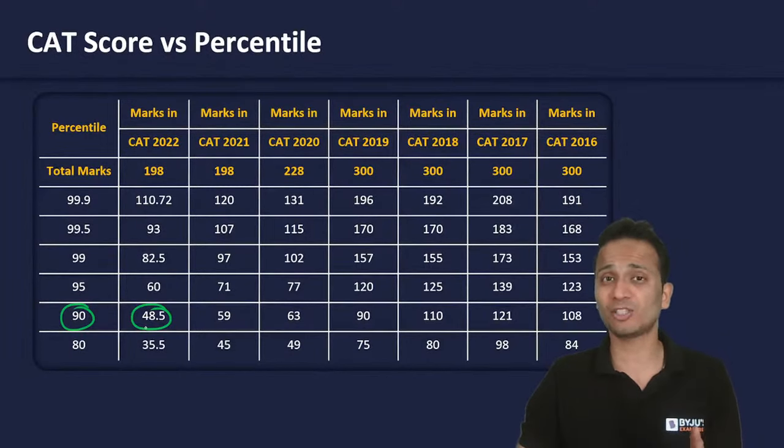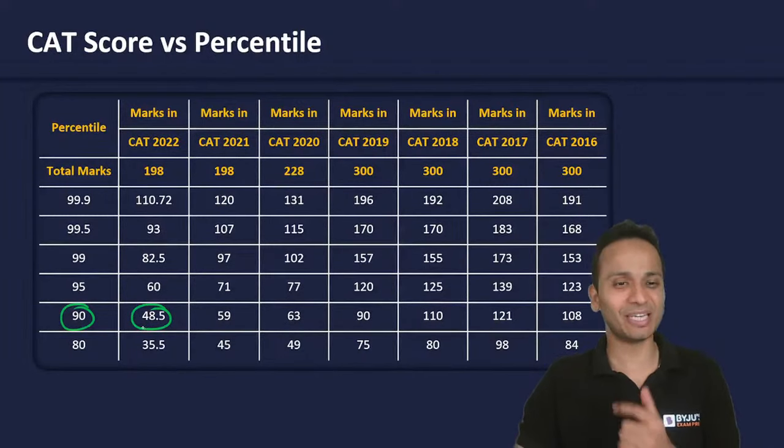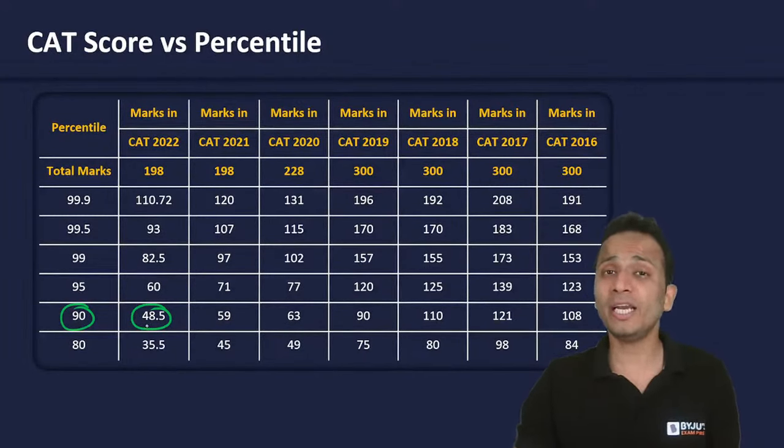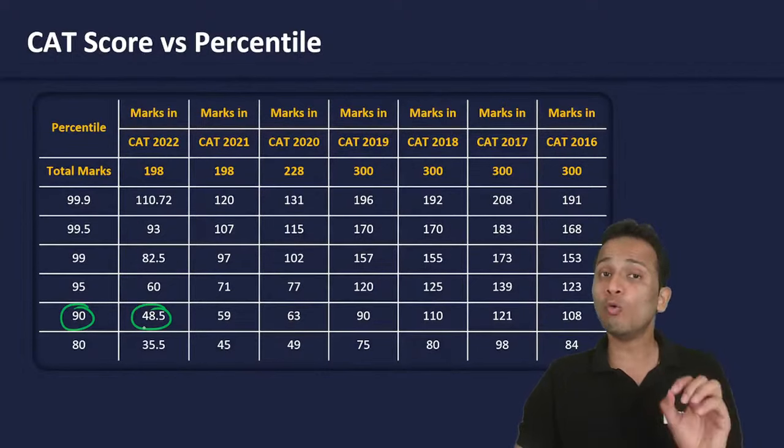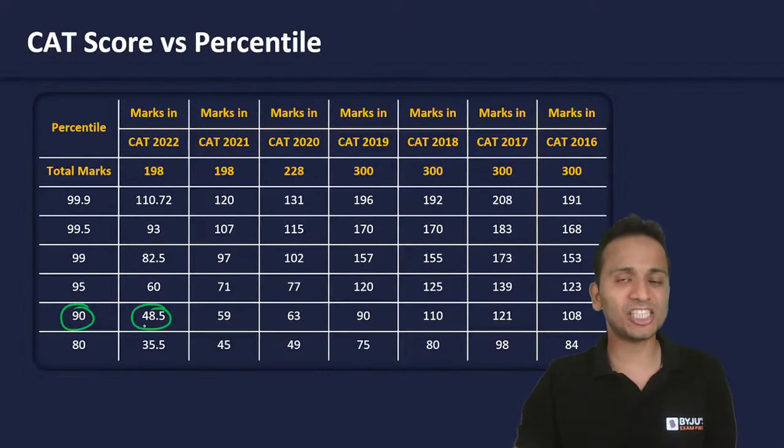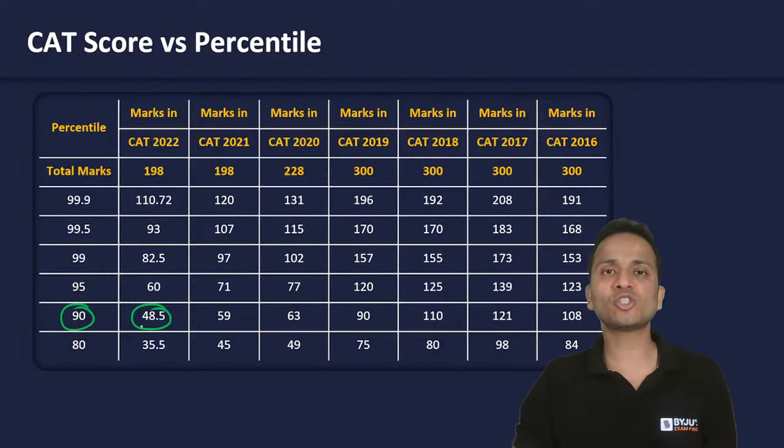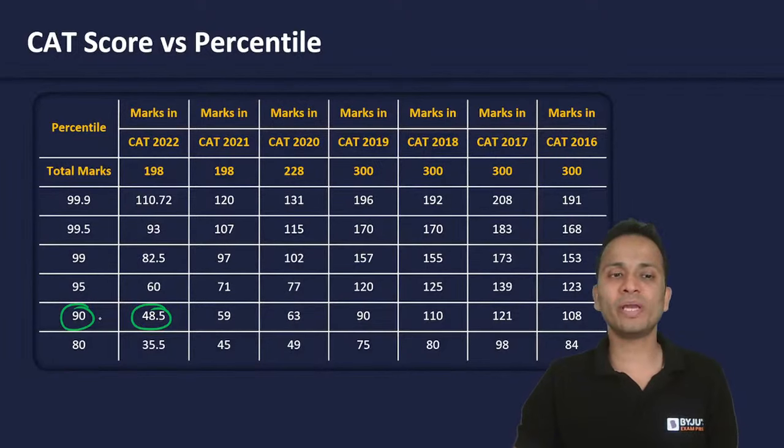This is marks, not the number of questions. So a student who has got a total of 48.5 marks overall is able to get 90 percentile in CAT. I'm not talking about sections, but the overall score.